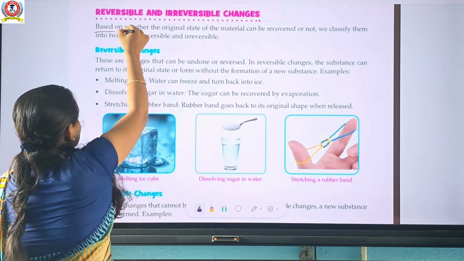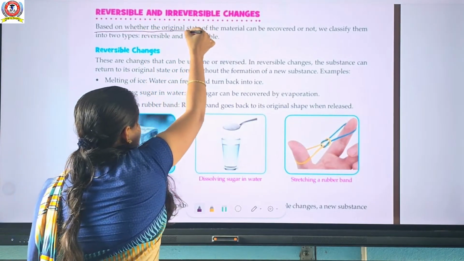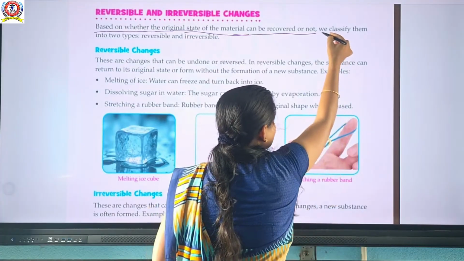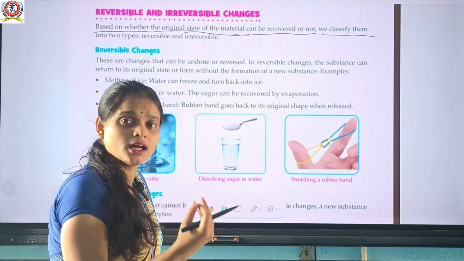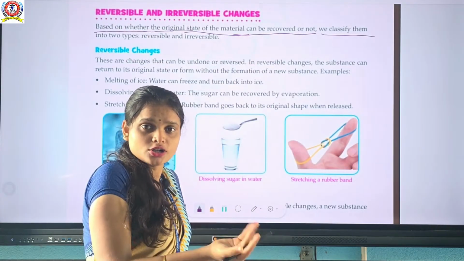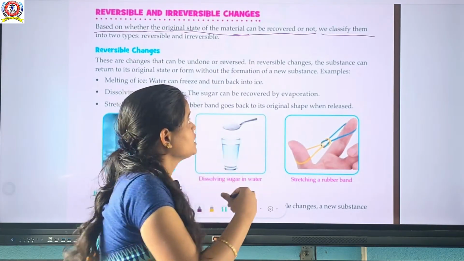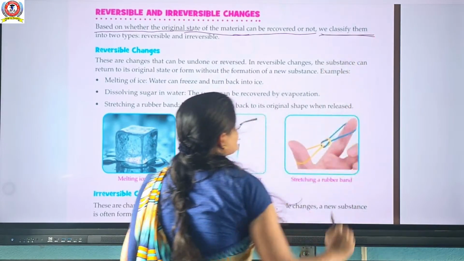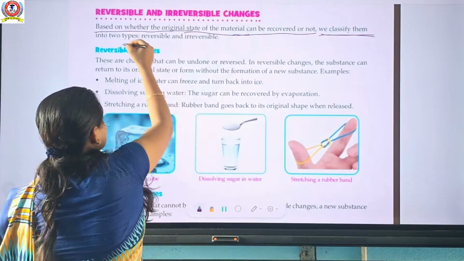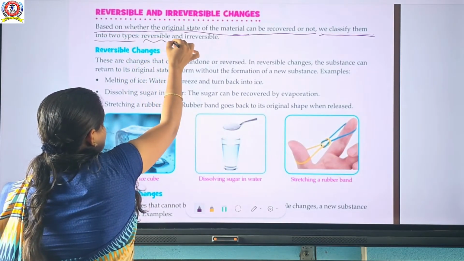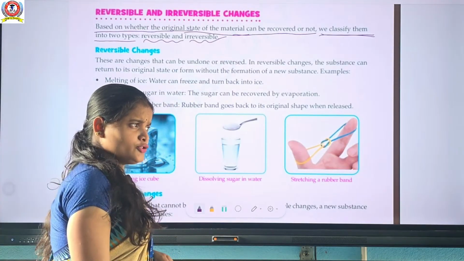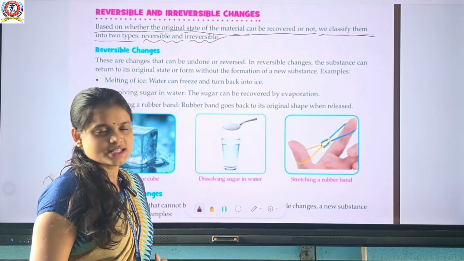Okay, so based on whether the original state of a material can be recovered or not, we classify them. Recover means it can come back to its original state or not. On the basis of this, the substance, or the changes, are classified into two types. One is reversible changes. Second one is irreversible changes.